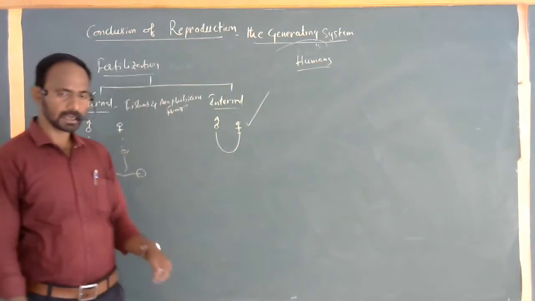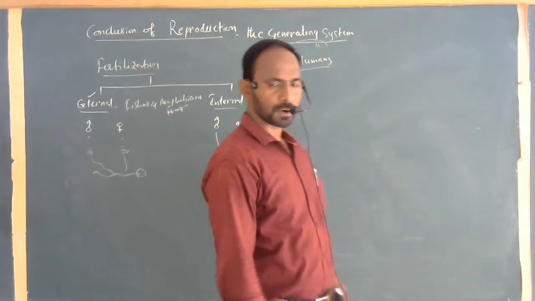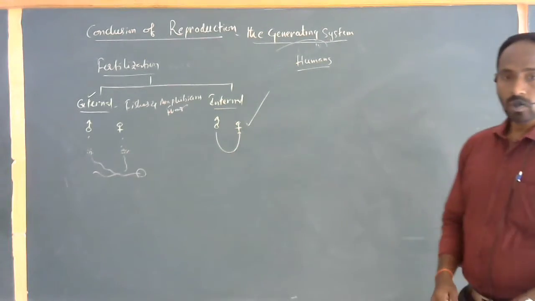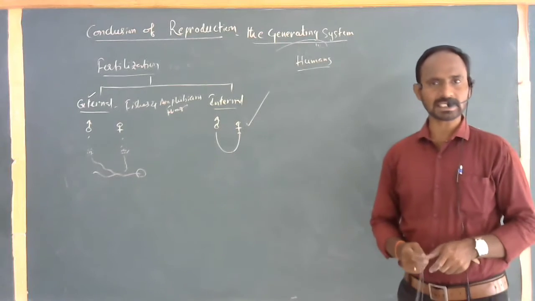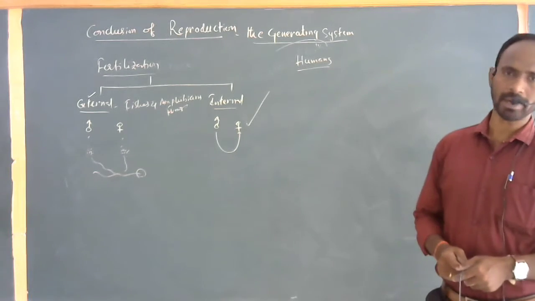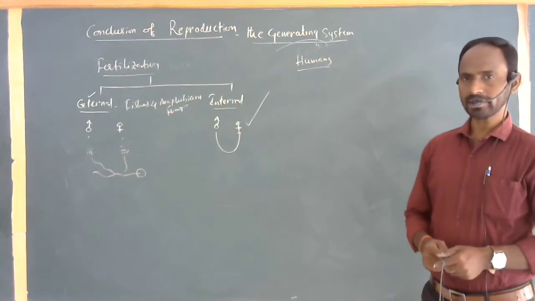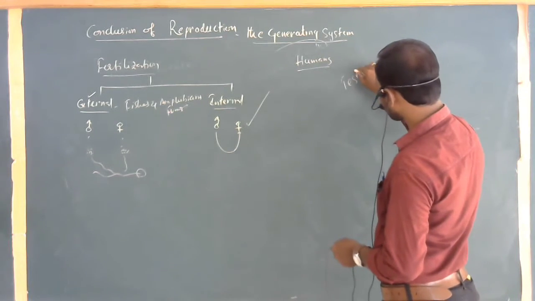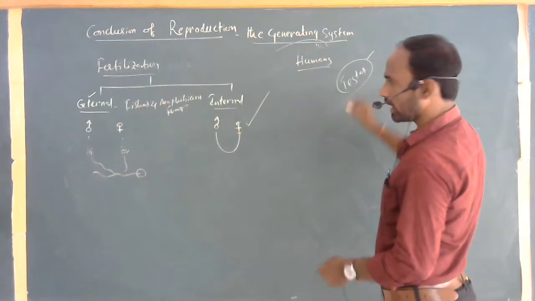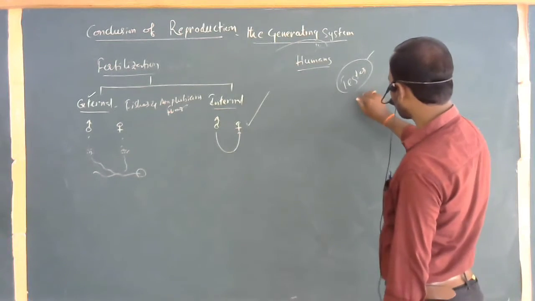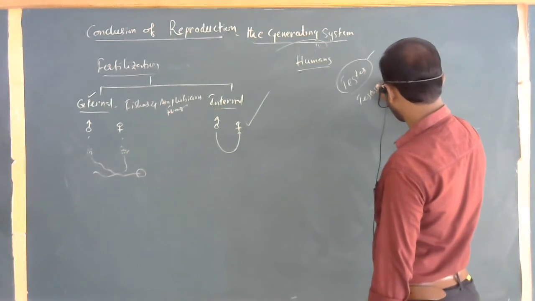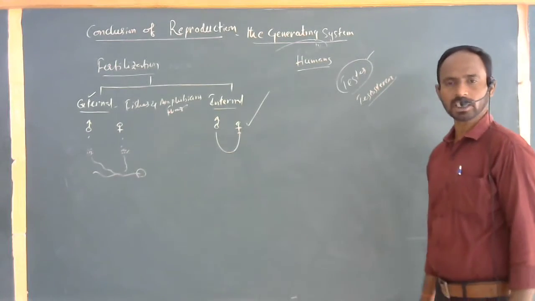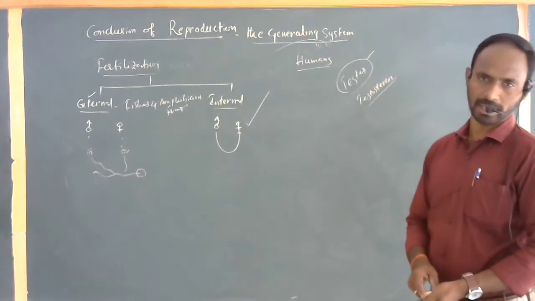You know very well the male and female reproductive systems of human beings. In the male reproductive system, one pair of testicles or testes are present in the scrotal sacs in the lower abdomen, just below the penis. The testis secretes the male sex hormone called testosterone. This testosterone is responsible for the secondary sexual characters in males.